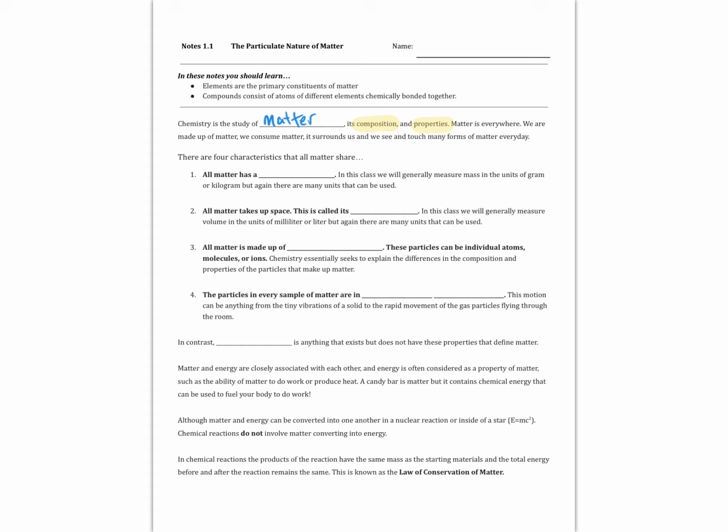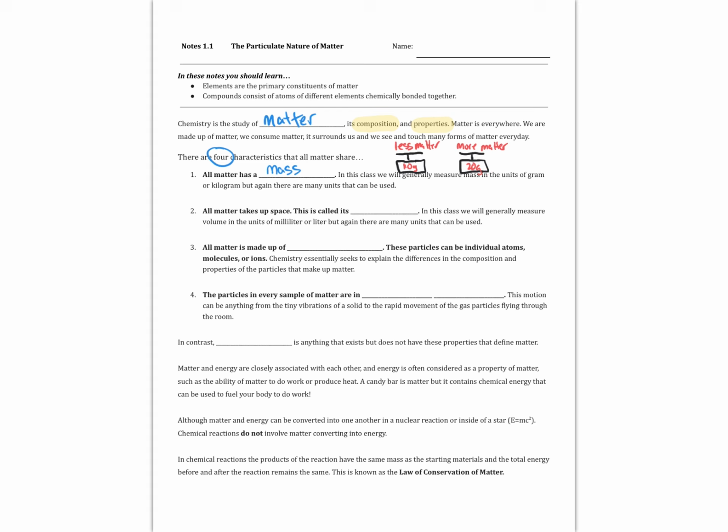So regardless of the substance, there are 4 characteristics that all matter share. First off, all matter has a mass. That mass describes how much stuff is in the matter. If something weighs more, has a greater mass, it is made up of more stuff.